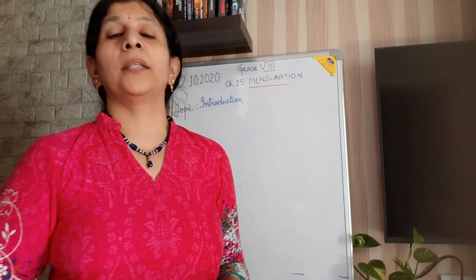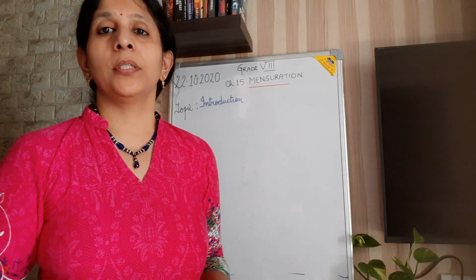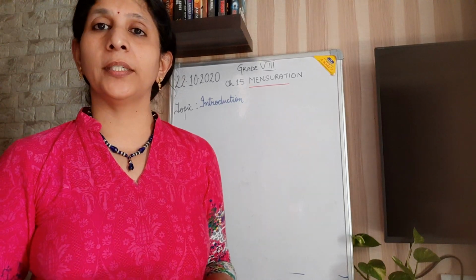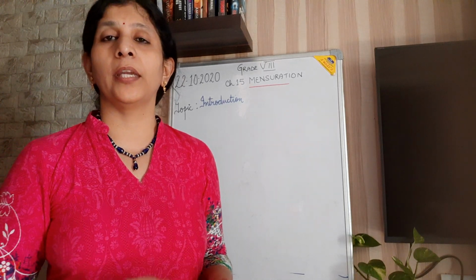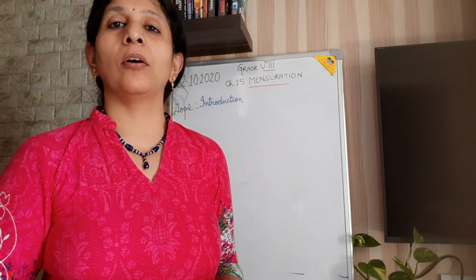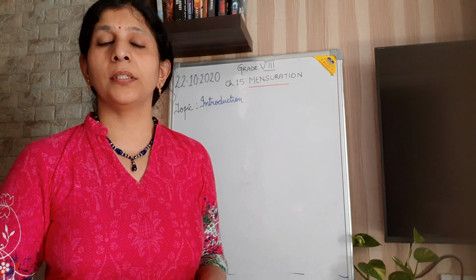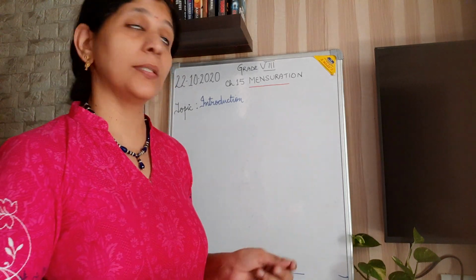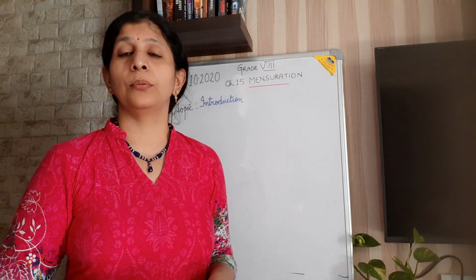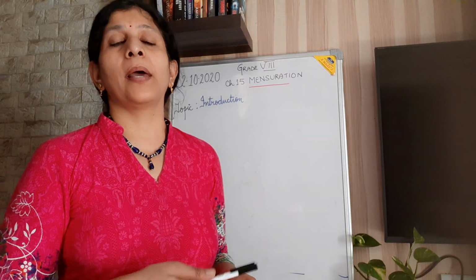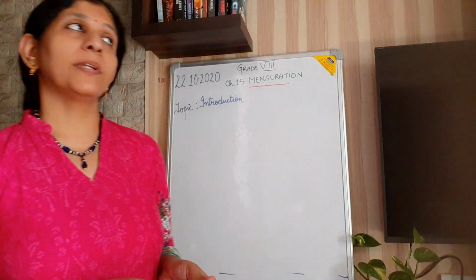Okay students, regarding the area of geometrical figures, you have understood. We have done the area of a triangle, that is half base into height. Then the area of a parallelogram, that is base into height. Then the area of a rhombus, when the diagonals are given, that is half into the product of the diagonals. Then there is the trapezium, that is half into height into the sum of the parallel sides. Okay. Now we will go for solids.